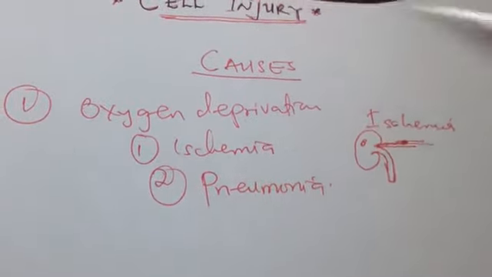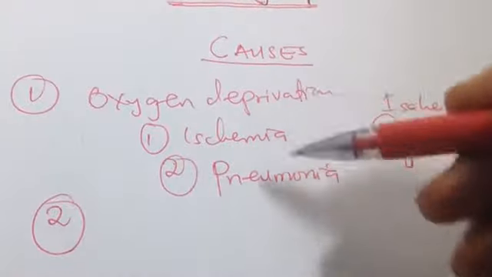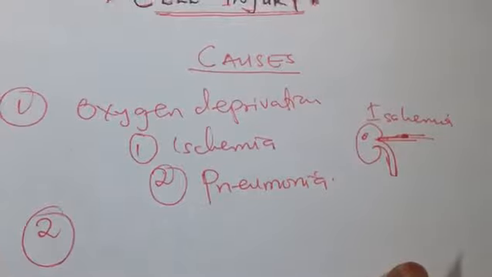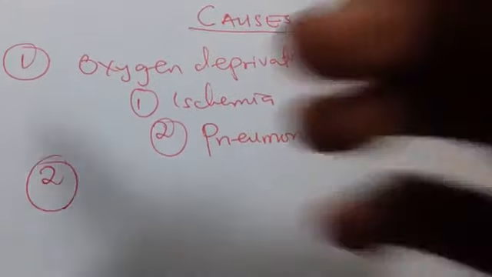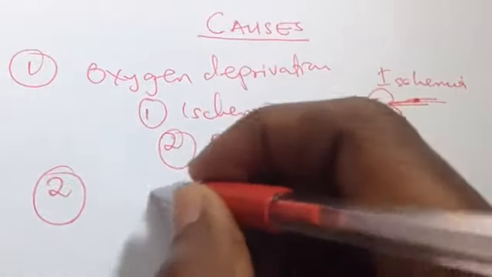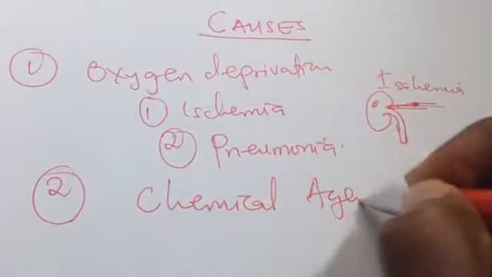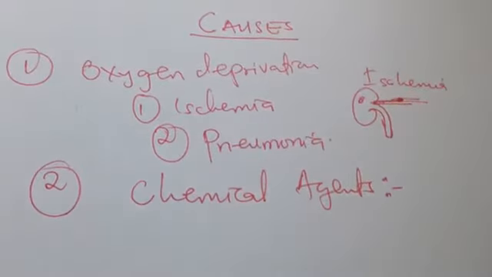So let us move to the second cause of cell injury. Anything that leads to decreased oxygen can lead to cell injury, as we will see in the mechanisms in a minute. So we continue with the causes: chemical agents can also cause cell injury.